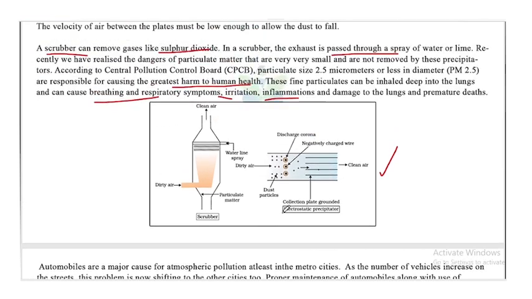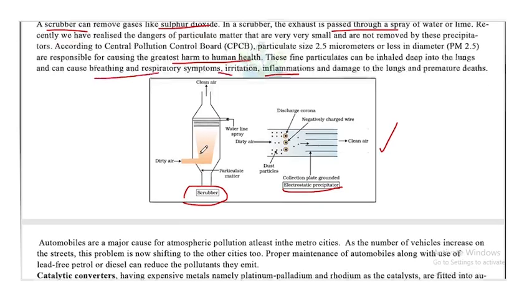So first method is electrostatic precipitator. Another one is using a scrubber, in which we pass the dirty air through a scrubber, and this method is mainly used for removing sulfur dioxide. So as the exhaust is passed through the scrubber, a spray of water or lime is sprayed from the top, and clean air only passes through the opening.